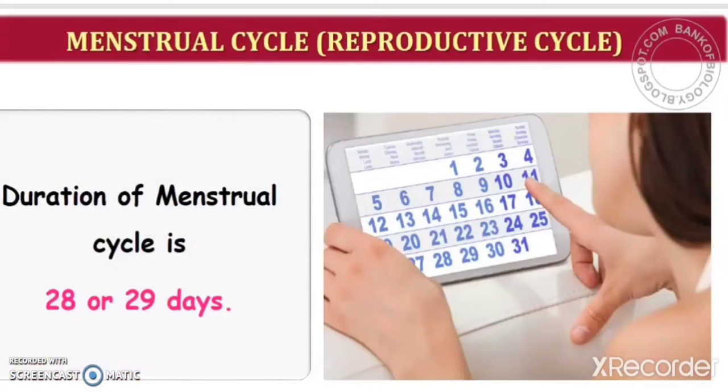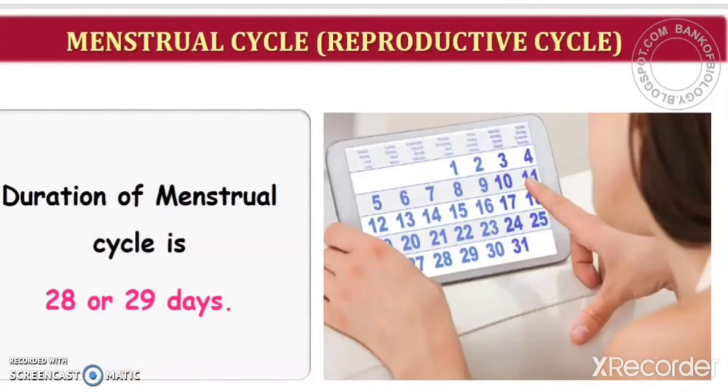Okay, so the cycle of events starting from one menstruation till the next one is called the menstrual cycle. So it starts from one menstruation, and when it reaches the next menstruation, we call that cycle the menstrual cycle. That is, from the beginning of the first cycle till the starting of the next cycle is called the menstrual cycle, and its duration is about 28 or 29 days. It depends on the female's body.